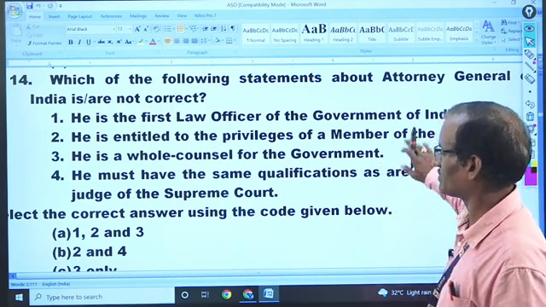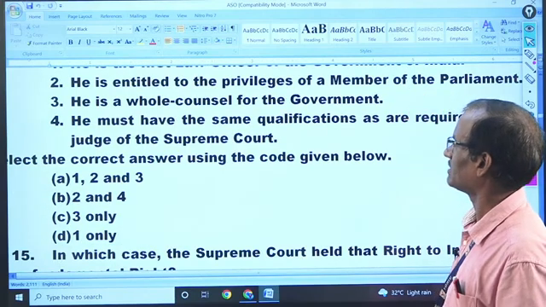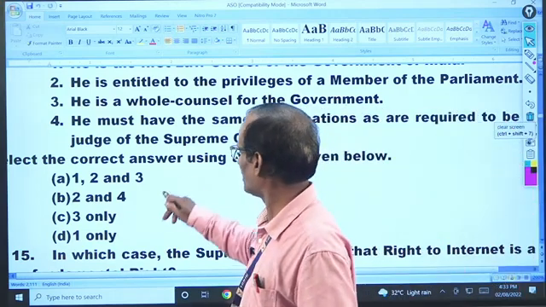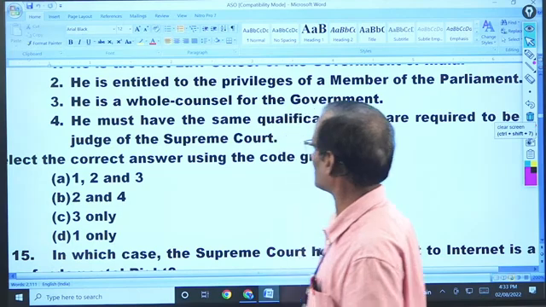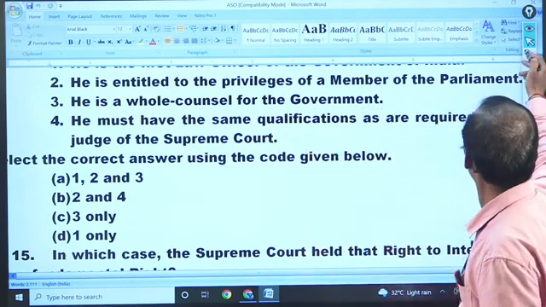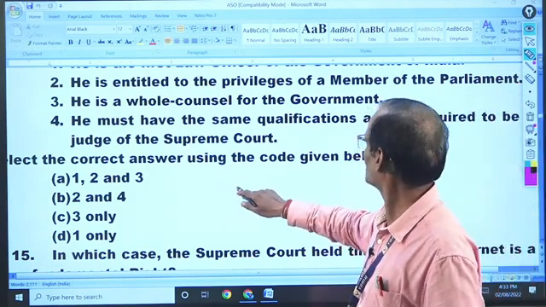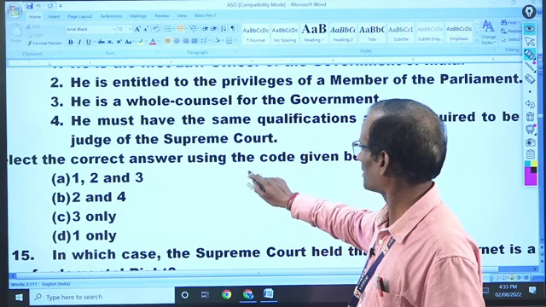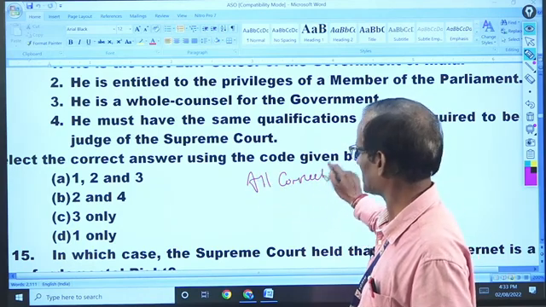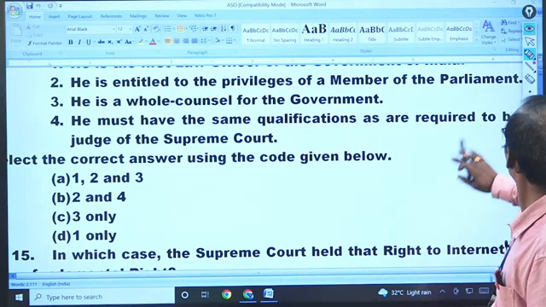So not correct, not correct. This answer seems to be wrong. It is all correct. All the above are correct. Kindly take a note of that. Must have the same qualification required to be a Supreme Court judge. Yes, that is also right. It is all correct. That is by mistake, it is probably not written. Next.